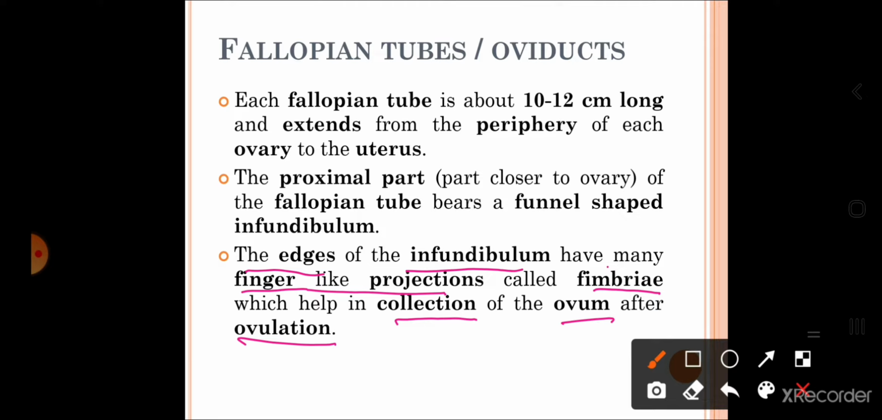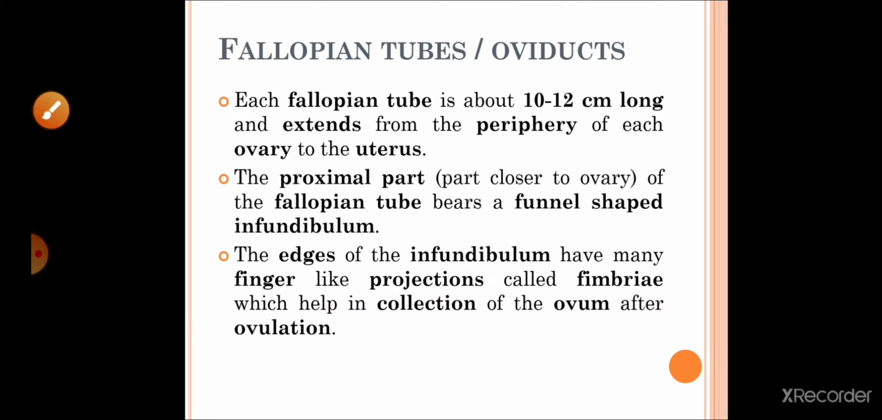These fimbriae have openings, and through this opening and with the help of the beating movement of the cilia, the ovum released by the ovary enters into the fallopian tube.